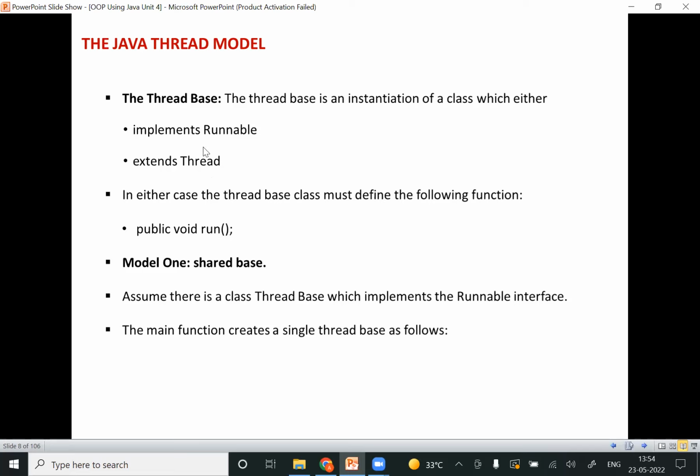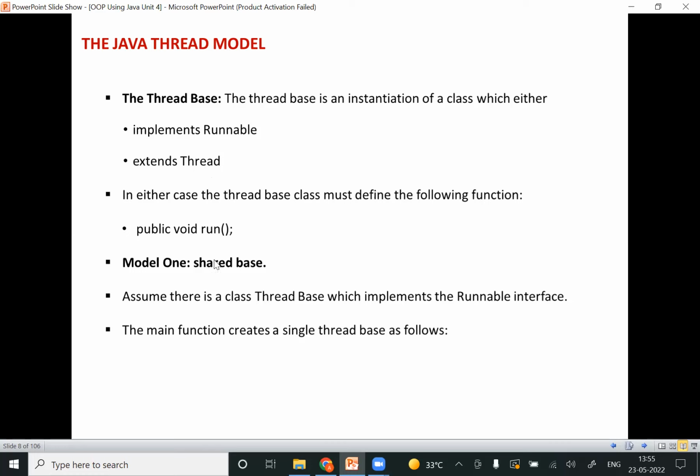Okay, so coming to this Runnable interface, this is an interface which should be implemented by any class whose instances are intended to be executed by a class called Thread. So that means our main intention is that we are trying to run the instances of this Runnable interface by a class called Thread. So this is nothing but a thread base. So we are saying that thread base is an instantiation of a class which either implements Runnable or else extends the Thread. So this is the thread base.